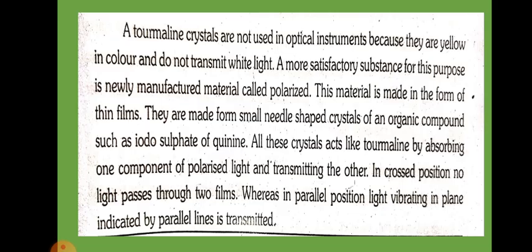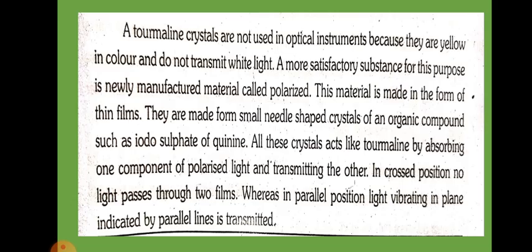The tourmaline crystals are not used in optical instruments because they are yellow in color and do not transmit white light. So a more satisfactory substance proposed for this purpose is a newly manufactured material called polarizer. This material is made in the form of thin films. They are made from small needle shaped crystals of an inorganic compound such as iodosulfate of quinine. All these crystals act like tourmaline by absorbing one component of polarized light and transmitting